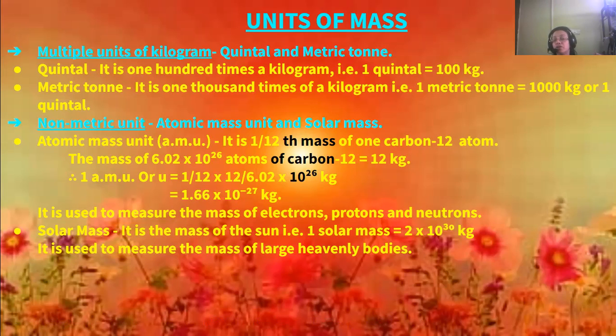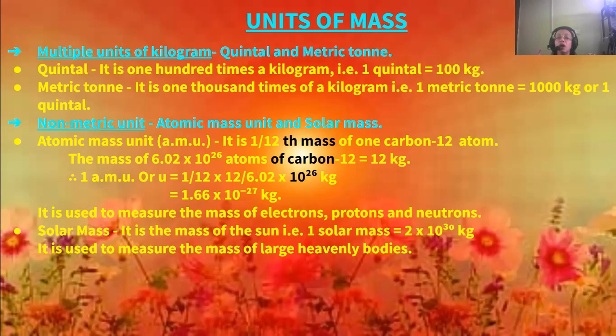and you cannot measure them in bigger mass units like grams or kilograms or quintals or metric tons. These are very big units in comparison to the size of the substance. So electrons, protons, and neutrons are very small substances, and for that reason they are measured in atomic mass units.